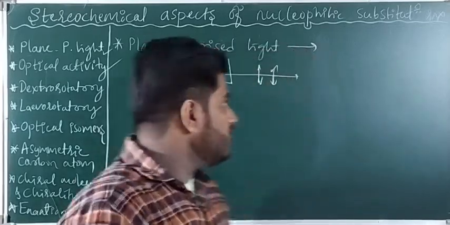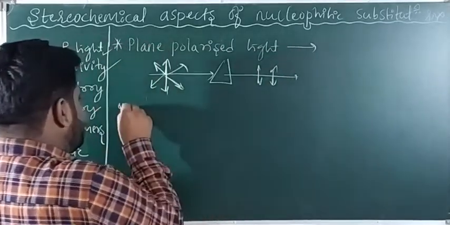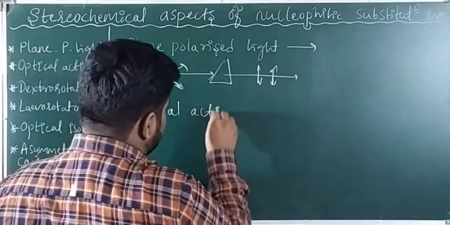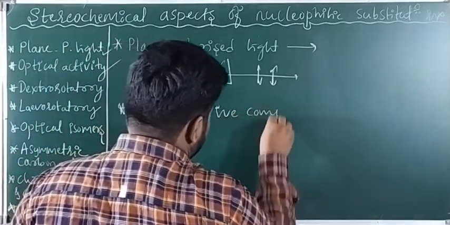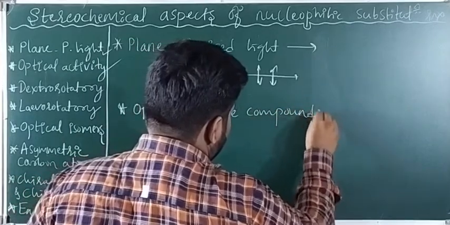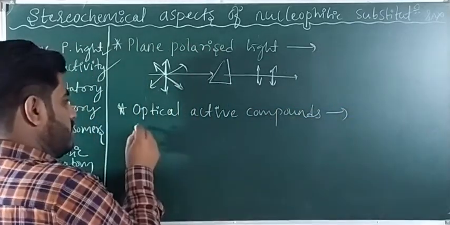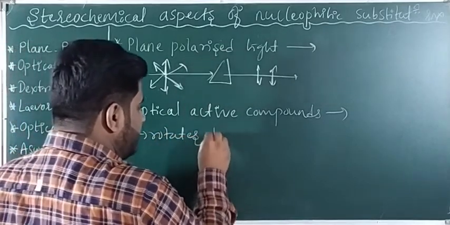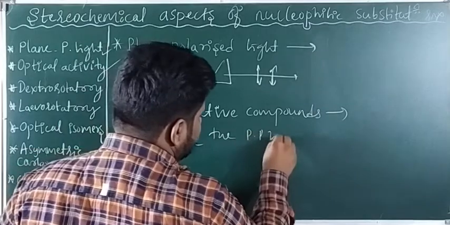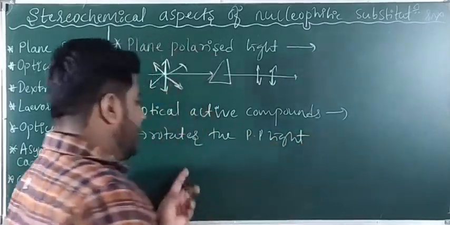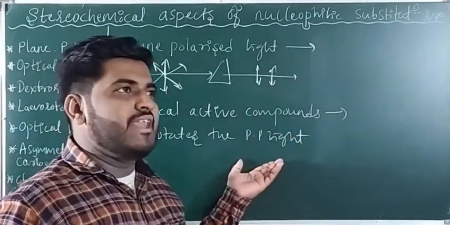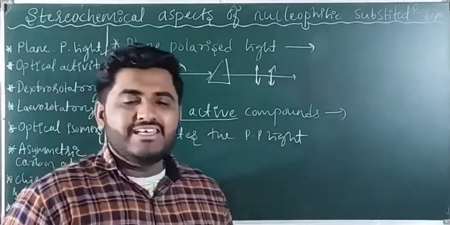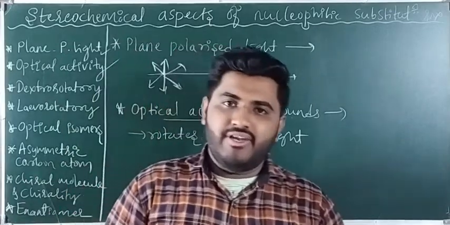The compounds which rotate the plane polarized light are called optically active compounds, and the property is known as optical activity.